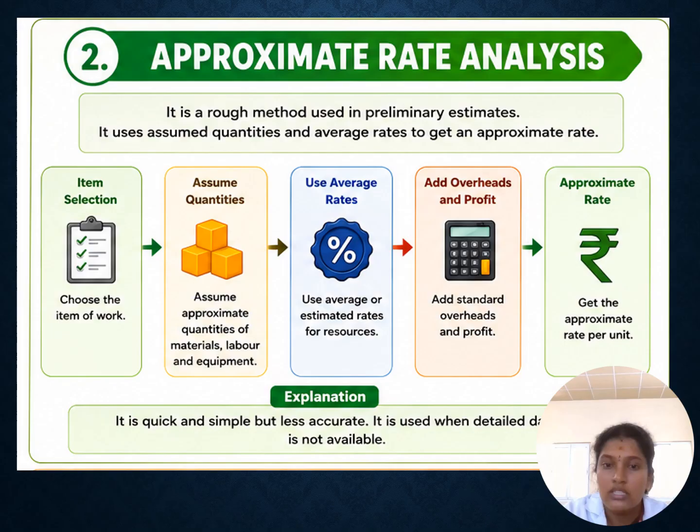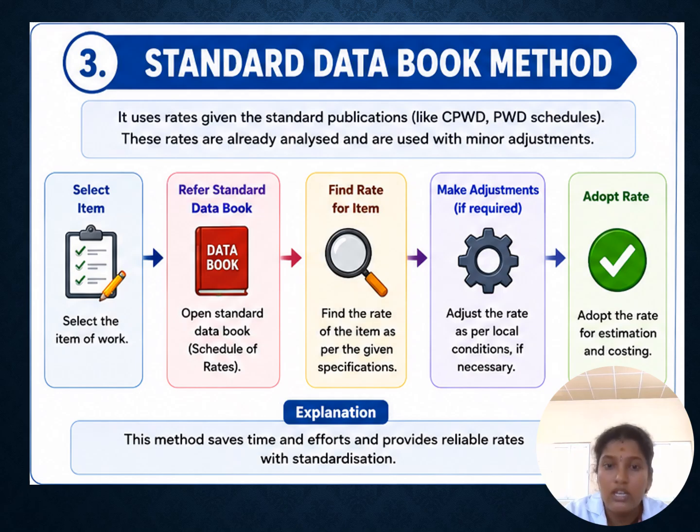Then there is the approximate analysis. Compared to the detailed one, it is calculated only for approximate purposes. It is a quick and simple but less accurate method. Simply, we can classify the two methods: compared to the detailed method, it is simple and quick, but less accurate. Both processes are the same. Directly, we can take the data from the standard data book. That method is called the standard data book method.